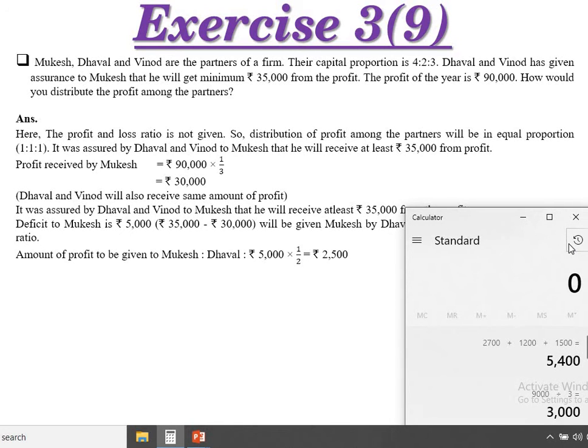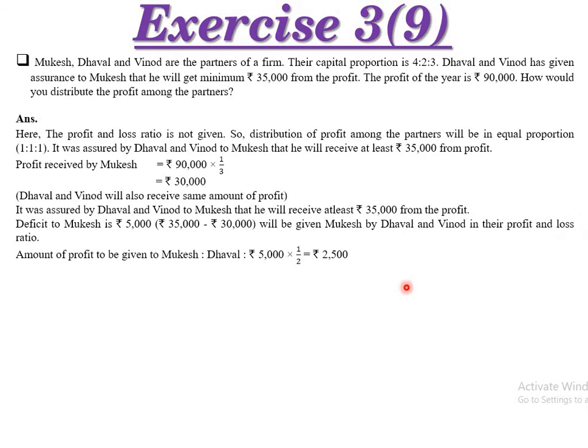So easy calculation is there, so we are not taking the benefit of this calculator. Amount of profit to be given to Mukesh, that is Dhaval, rupees 5,000 by 2, that is 2,500, and Vinod, same amount 2,500. So that amount will be given by these two partners to Mukesh.